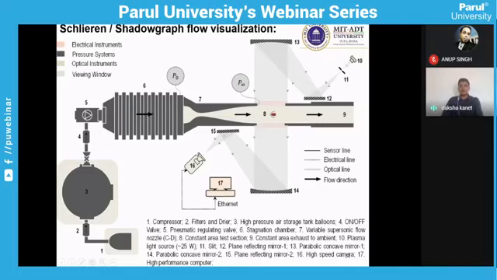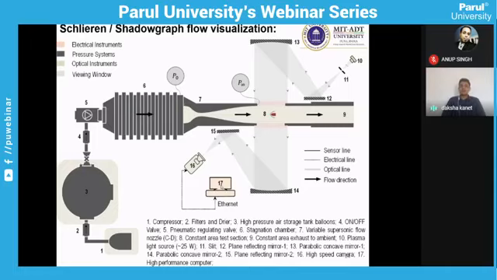At the end, component number 16, which can be your eyes or a high speed camera, lets you visualize the nature of the flow. You can visualize the shock waves around the body. Again, this can be connected to a computer or data acquisition system to store the video or the results captured through the Schlieren or shadowgraph techniques.